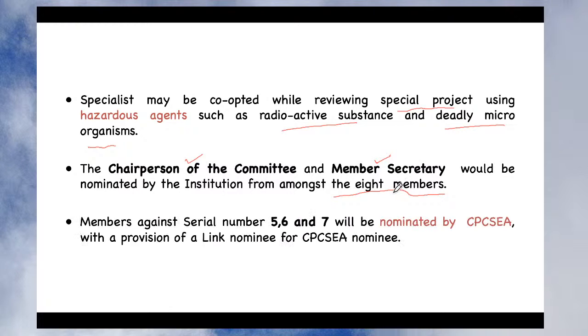Okay. Lastly, as I already mentioned, members with serial numbers 5, 6, 7, that is the scientist from outside the institution, the socially aware member and the CPCSEA nominee, will be nominated by the CPCSEA with the provision of the link nominee. That is what I have mentioned. Link nominee for CPCSEA nominee. What is the link nominee? There is one additional member.